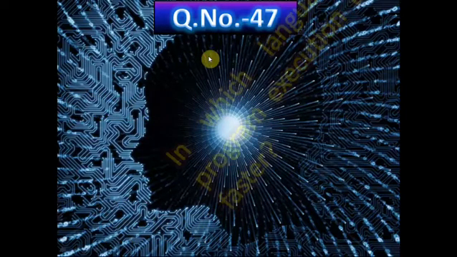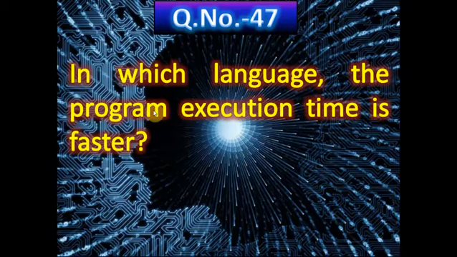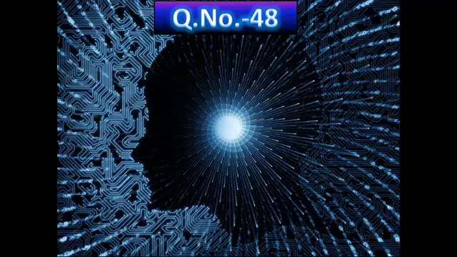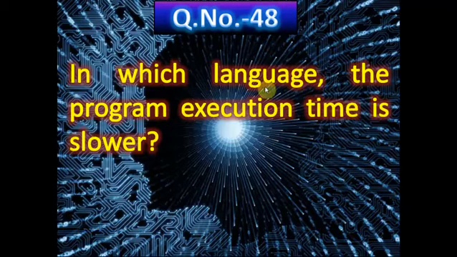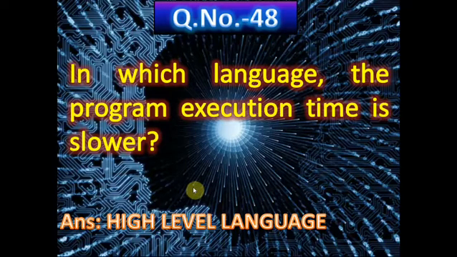Now question number 47. In which language is the program execution time faster? Which programming language? Machine level language. Now question number 48. Here you can see in which language the program execution time is slower. High level language. In high level language a translator is required, but in low level language, that is machine level language, there is no requirement of the compiler or any kind of language translator. So here the correct answer is high level language.